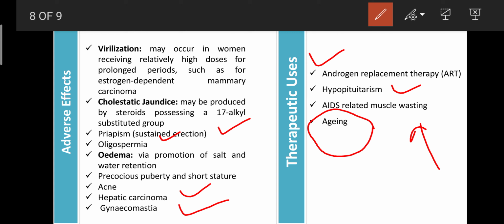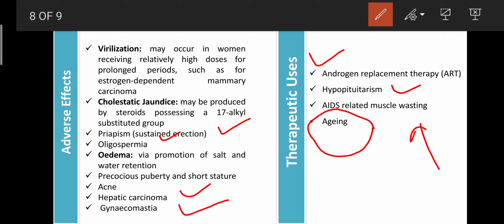If you are having early aging, if you are looking old, at that time you can stimulate testosterone secretion in our body, or you can take artificial testosterone. Some foods are also there that can enhance the secretion of testosterone in your body, and that food is helpful to avoid aging. Even if you are crossing 70, you still look like a B Pharm third year student, or fifth year student.